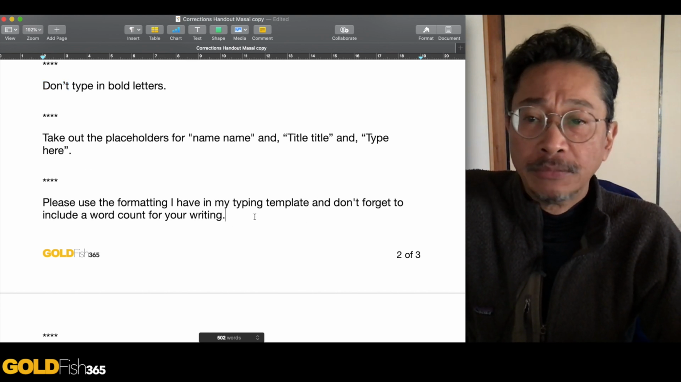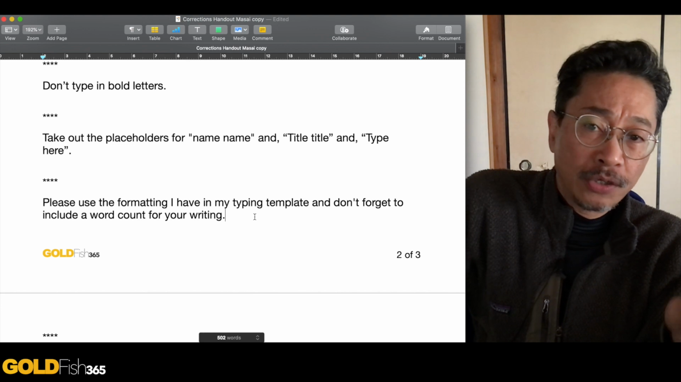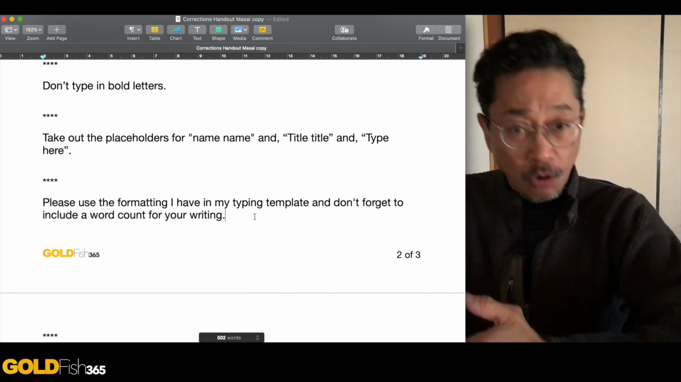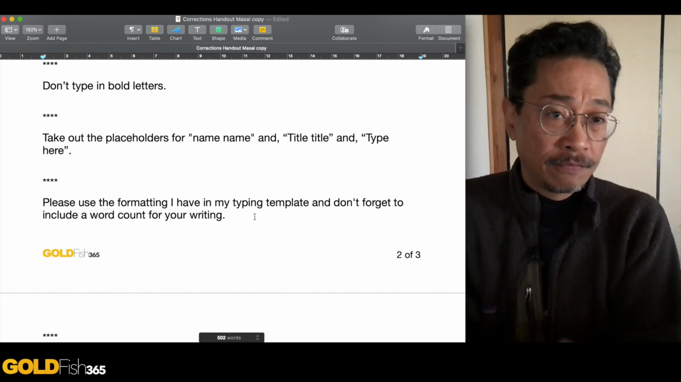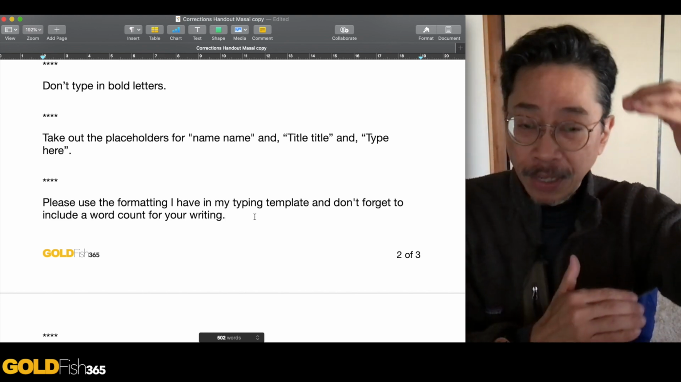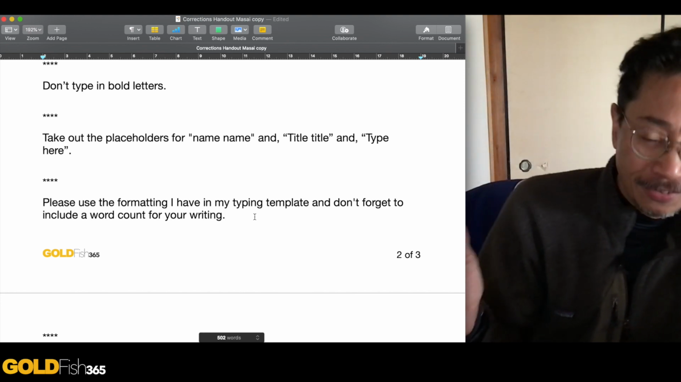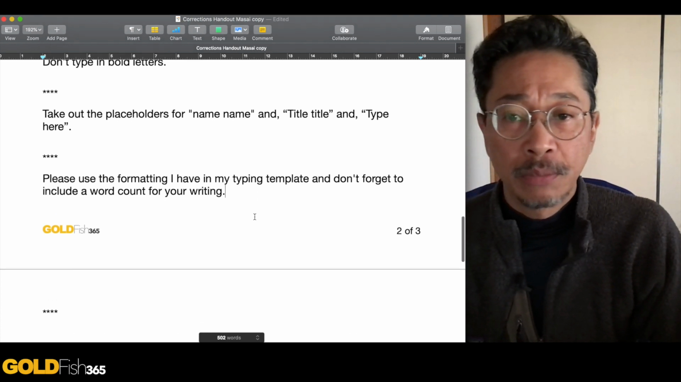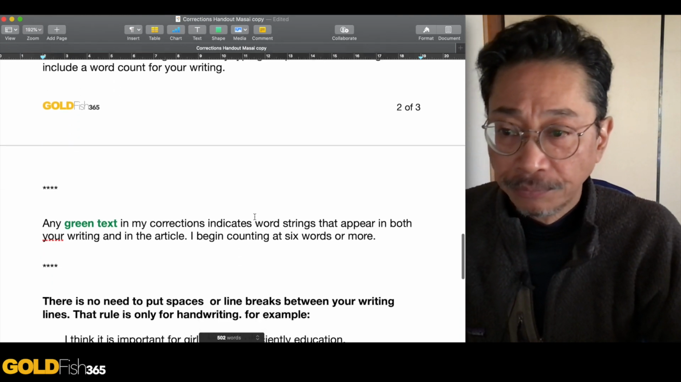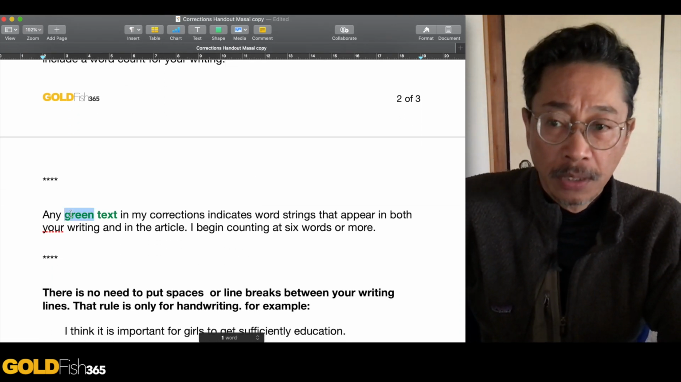Okay? Don't forget to put the word count for your writing, okay? And use the format that I already have in the typing template. Don't change the font. Don't change the font size. Don't make it very big because it's still the same number of words. Don't make it very small. Don't use any fonts that I didn't already put in the typing template. Just start typing.